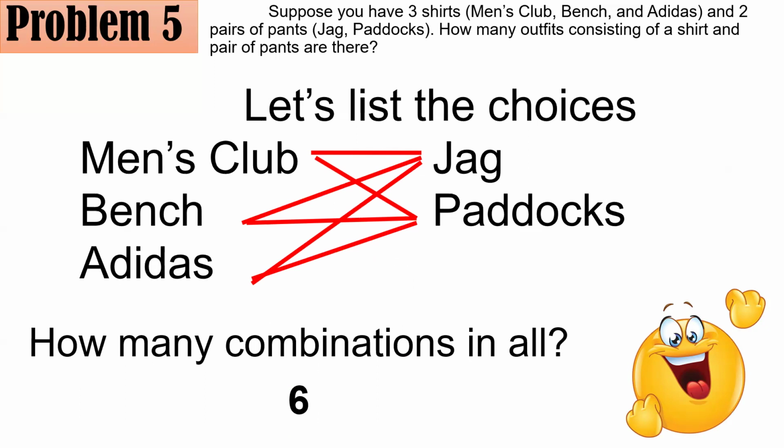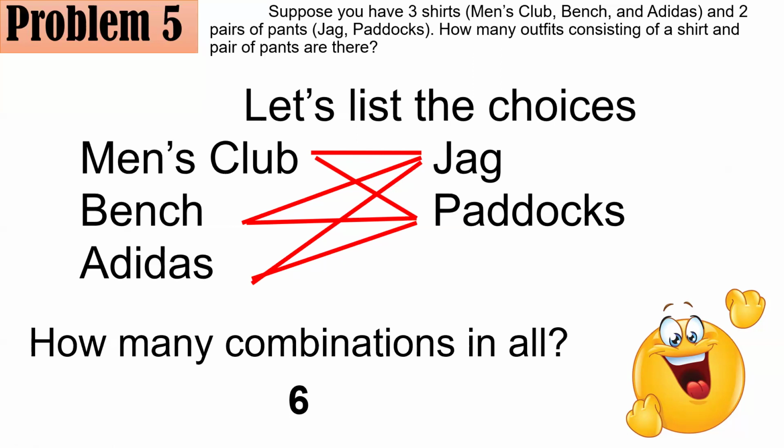And if you see something like this, there's actually a shortcut. So you could see that there are 3 choices for shirts and 2 choices for pants. And what operation should we do with 3 and 2 to get 6? If you answered multiplication, then you got it right. So that's 3 times 2, 6 possibilities in all. All right.